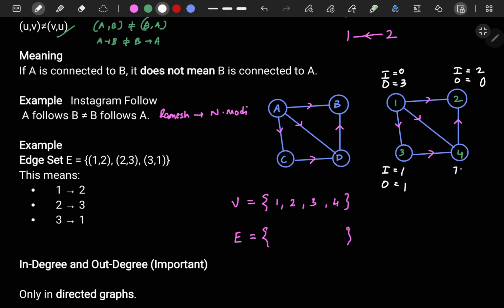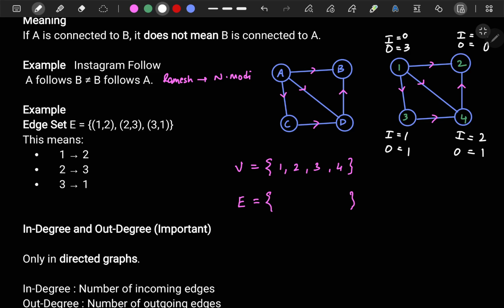Now for 4, how many incoming and outgoing edges are there? This is an incoming edge. Any other incoming? Yes, this is also. So it is 2. And for outgoing edges, this is the outgoing edge for 4. The outgoing edges is 1. So this is how you identify all of this.